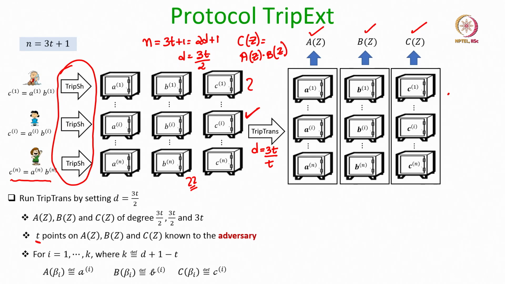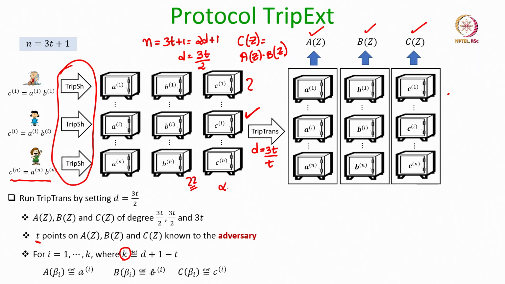Our goal is to get k number of output triplets. Those k triplets are obtained by defining k new points on the A polynomial, B polynomial and C polynomial. So, we define the A polynomial evaluated at beta 1 to beta k, the B polynomial evaluated at beta 1 to beta k and the C polynomial evaluated at beta 1 to beta k.